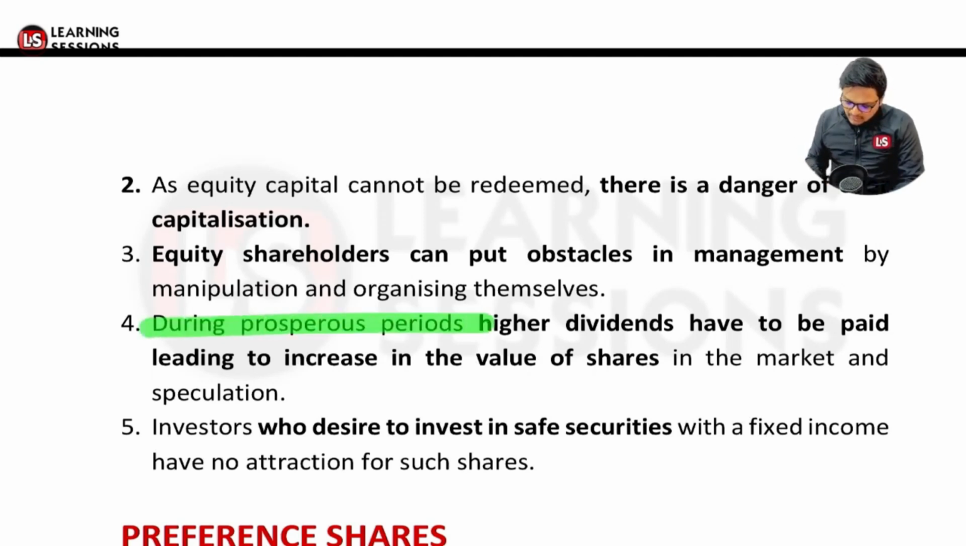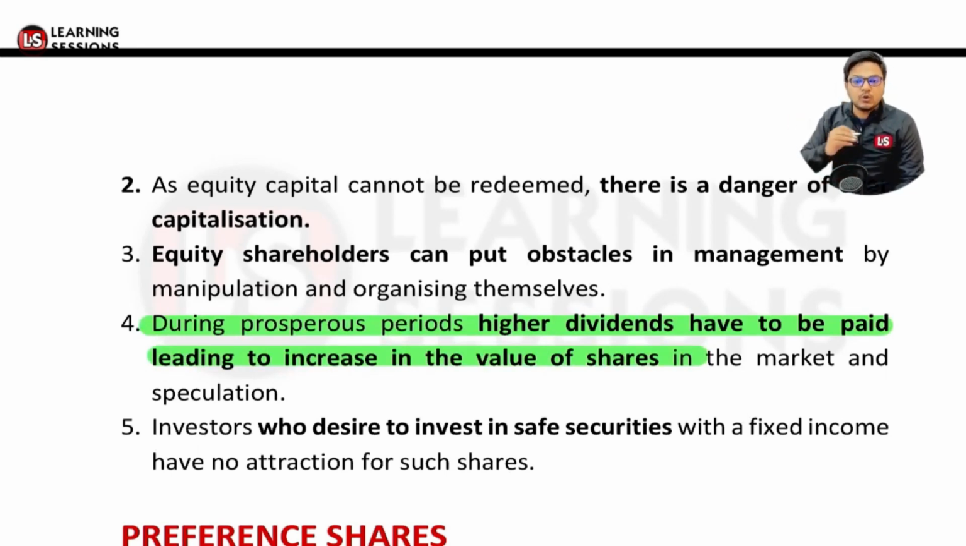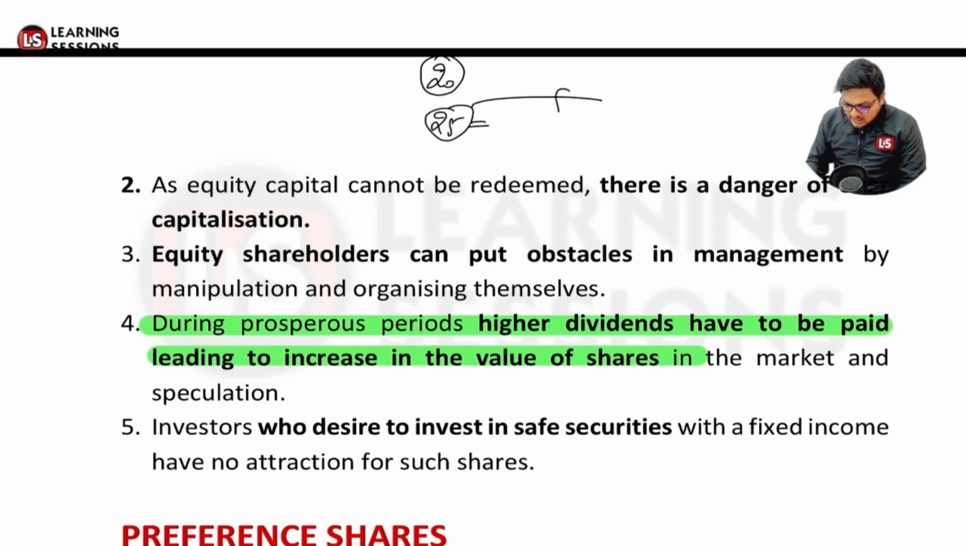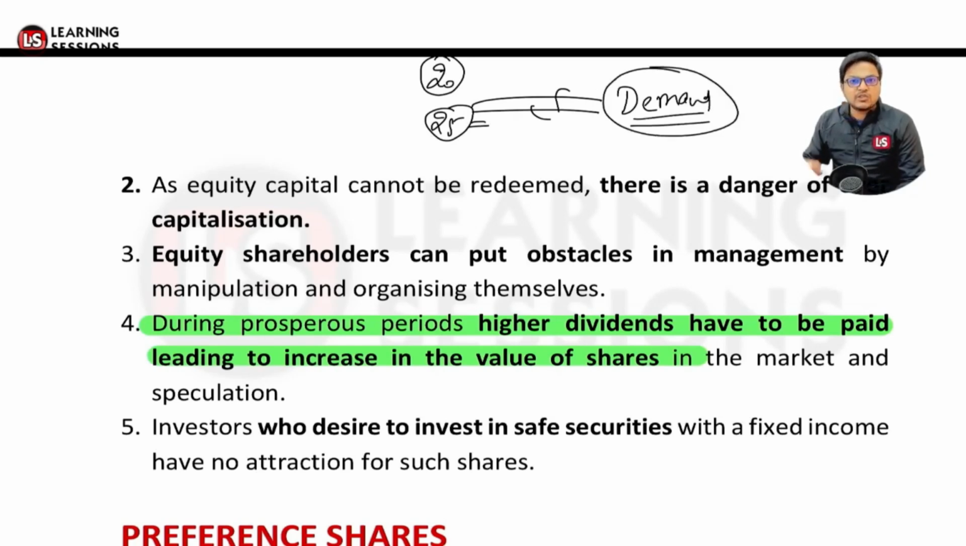Like in the prosperous period, when everything is going fine and you have a very good profit, you are paying a higher dividend to your shareholders. Ultimately, it will lead to an increase in the share price due to speculation. Let's say a company pays a dividend of rupees 20 in the first year, and then rupees 25 the next year. Then more and more investors will invest money into it because they want to earn the dividend too. More and more people will demand the share of the company, and due to this demand and supply, the share prices will increase, and ultimately it will lead to speculation, right?